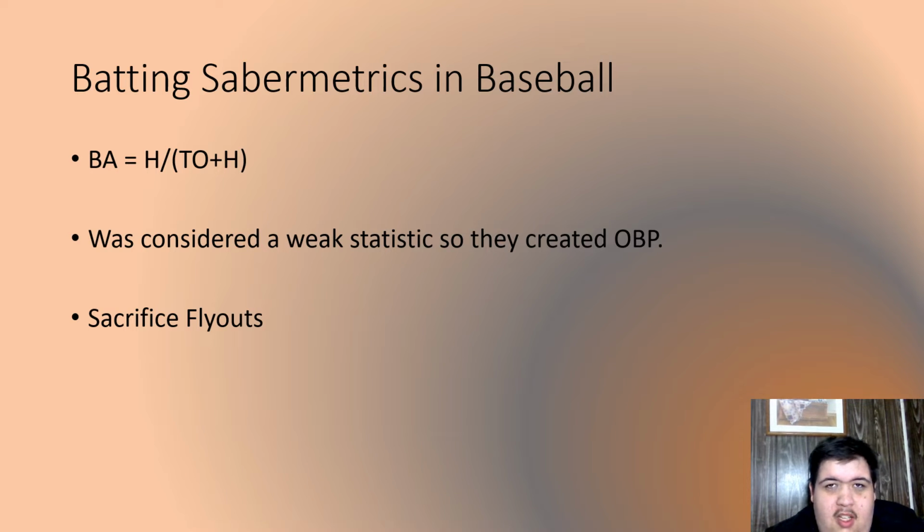An on-base percentage took a look at the total amount of plate appearances that a player or a team would get as compared to how many times they would reach base. Both batting average and on-base percentage will not ever be above 1, or even sometimes will not be above .500. That's 0.500.